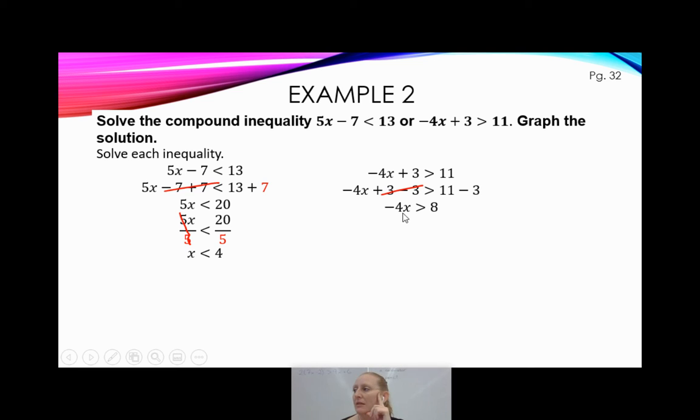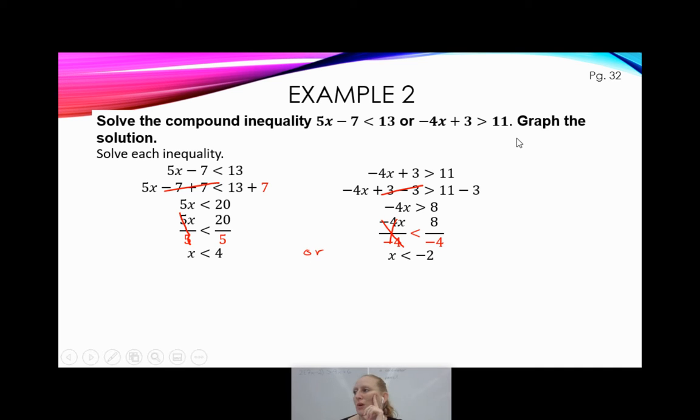Next, I'm going to divide both sides by a negative 4, but remember, when you divide both sides by a negative, you got to flip that inequality. So instead of greater than, it just became less than. Oh, and of course, these cancel out. That's why we did it. Goodbye, goodbye. So I now have x is less than negative 2. 8 divided by negative 4 is, of course, a negative 2. Now, there's an or in the middle of these, right? Or.